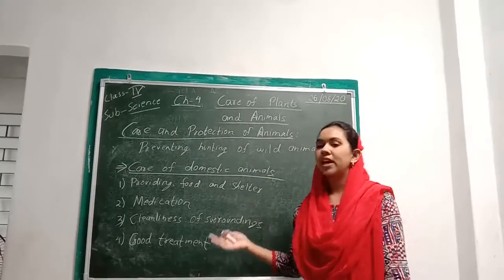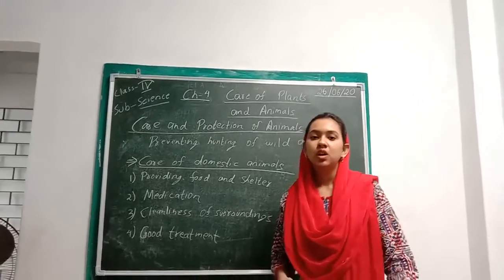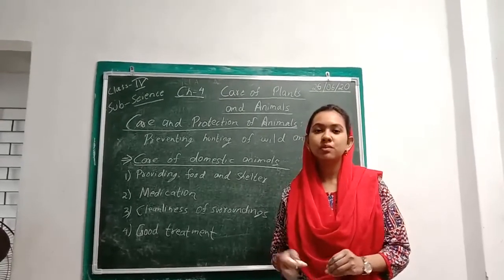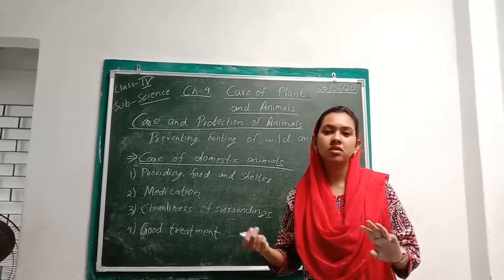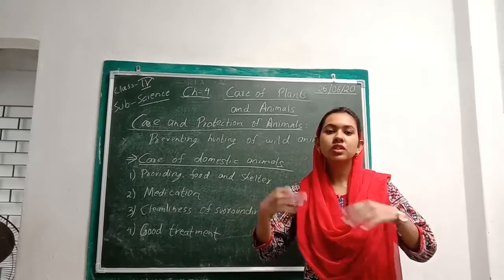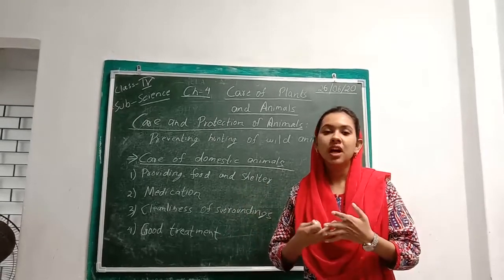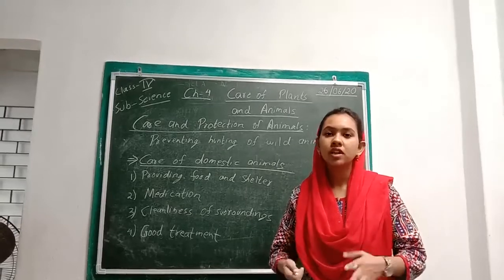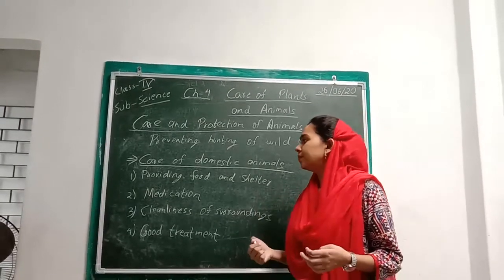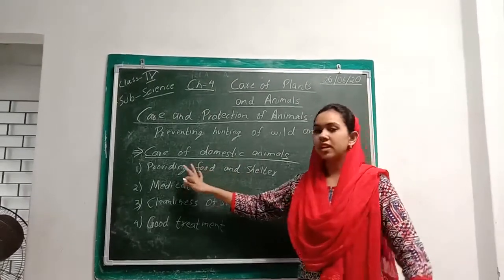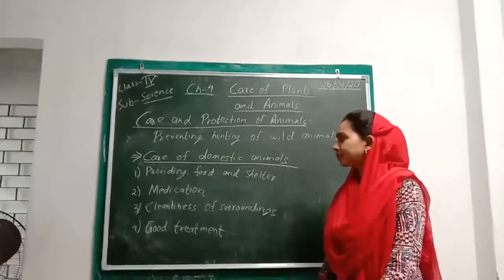Next, we have domestic animals as well. Now what are domestic animals? These are the animals which you can keep in your houses. For example, in your houses you can take care of a cow, horses, dogs. These are all domestic animals. So next we will see how to take care of these domestic animals.